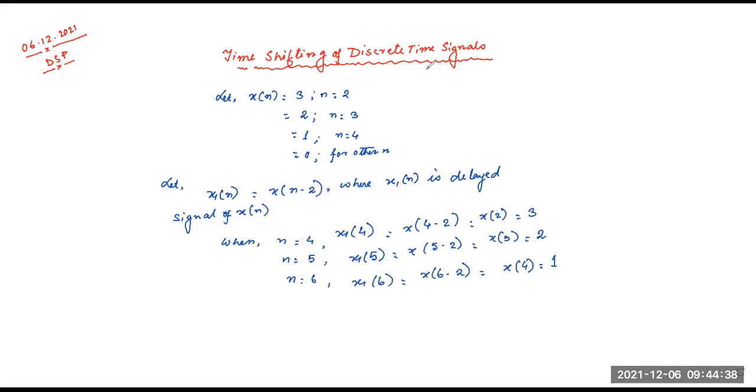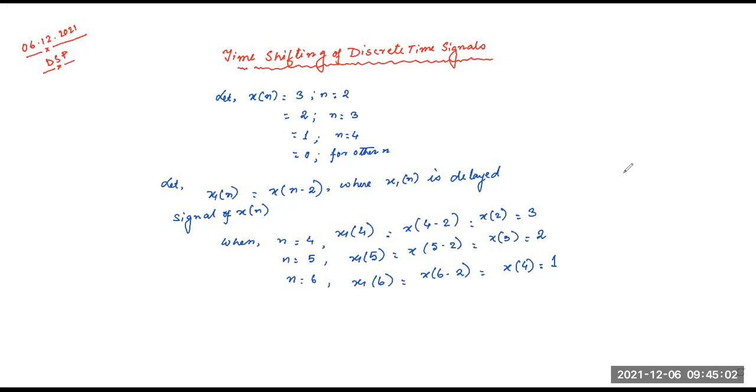For getting n minus 2, I am taking the values for n equals 4, n equals 5, and n equals 6. Why do I take the values for n equals 4, 5, and 6?